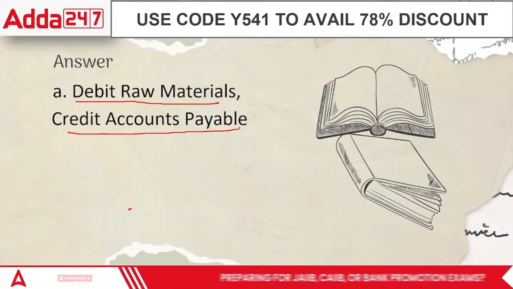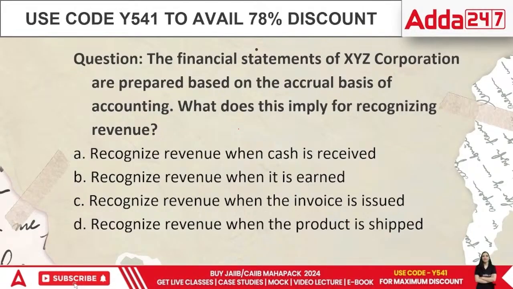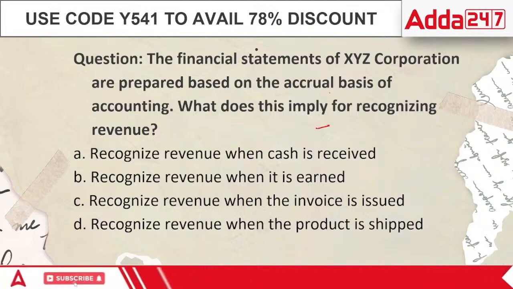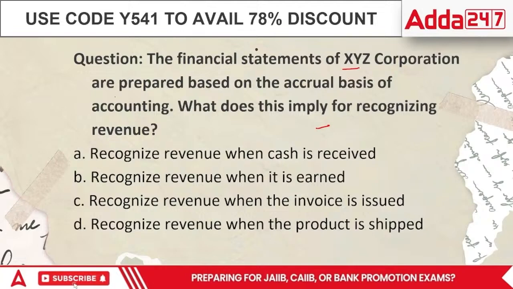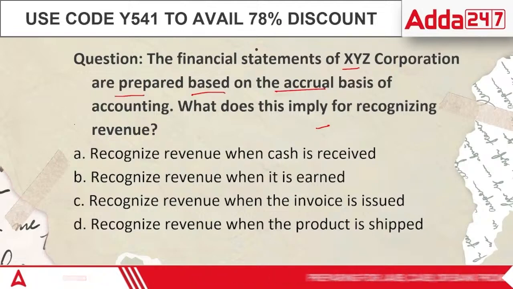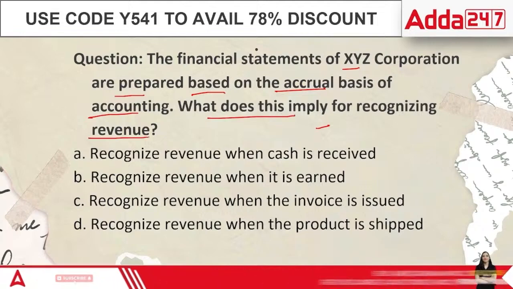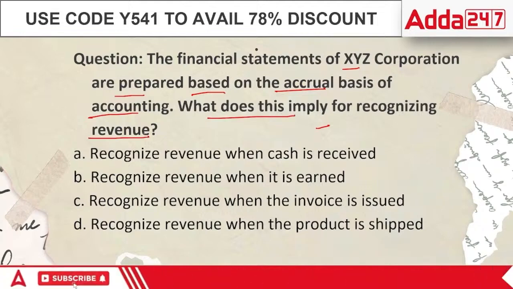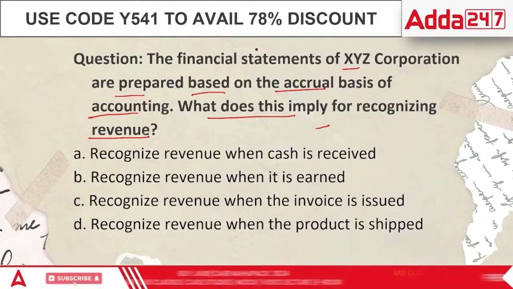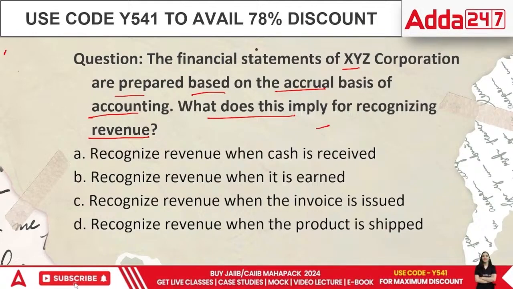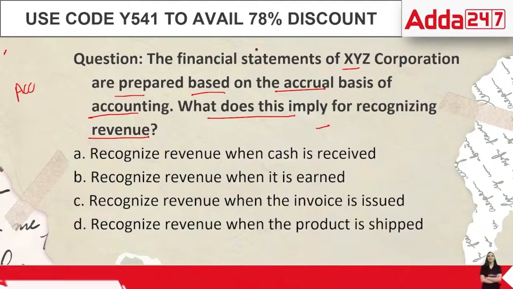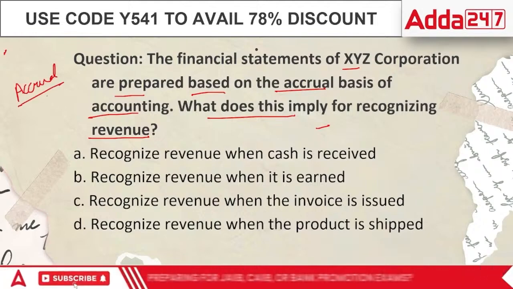Let's move on and talk about the second question. The second question says the financial statements of XYZ Corporation are prepared based on the accrual basis of accounting. What does this imply for recognizing revenue? The organization is using the accrual basis. I think we did it in the class recently, right? Accrual basis. What do you mean by the term accrual? Any ideas?